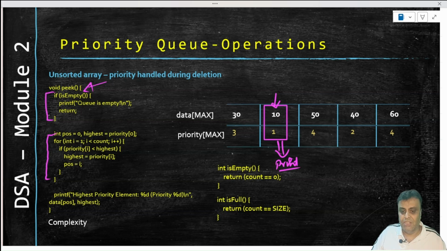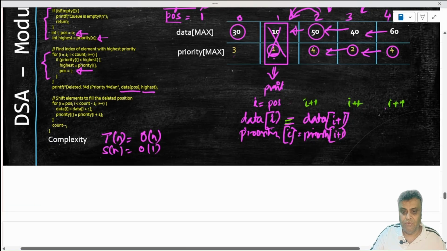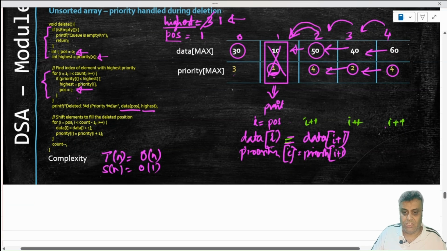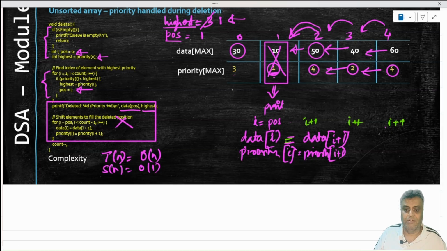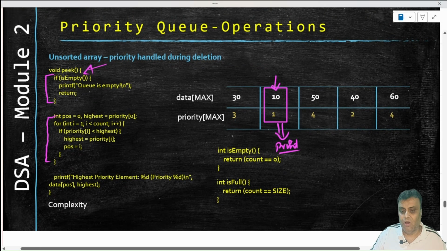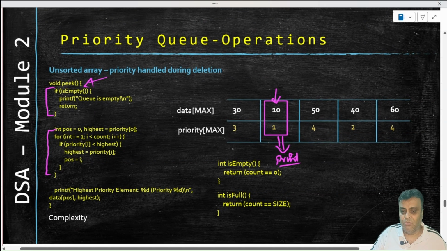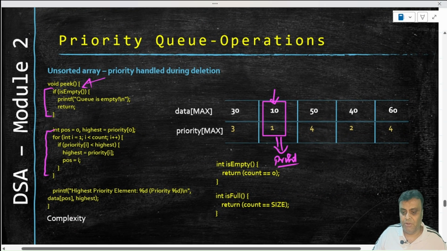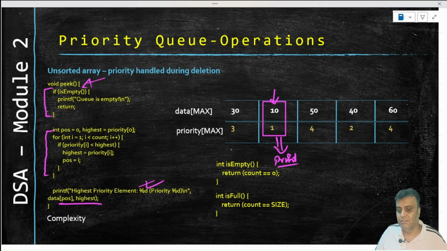Only thing is that last loop where it was being shifted, this last loop is not going to be there. Then it becomes the same algorithm. All you are doing is trying to find out which is your highest priority, and you are printing that highest priority element. It's the same code as the previous code.